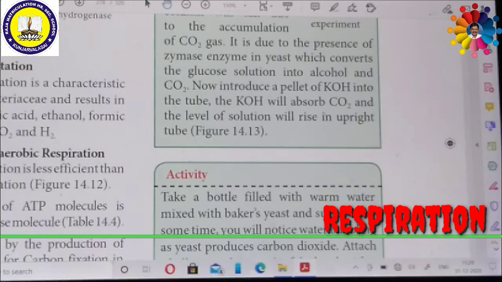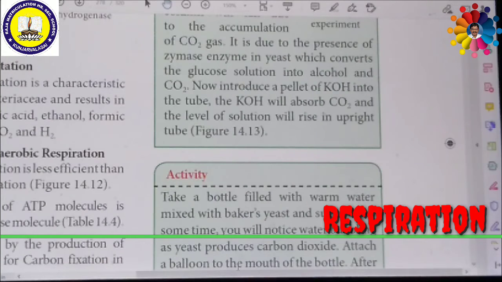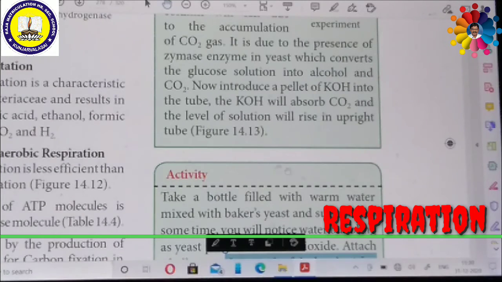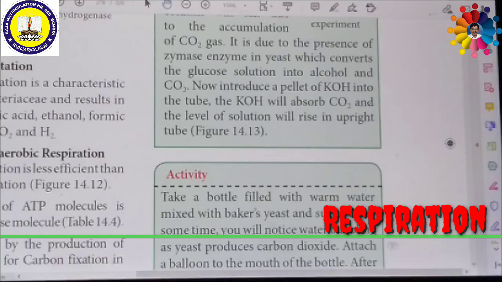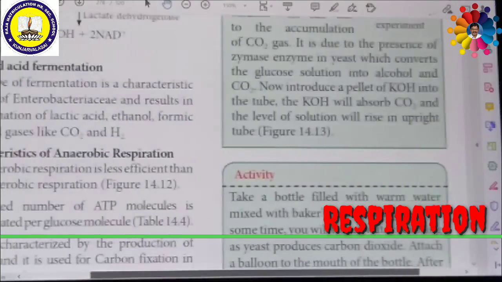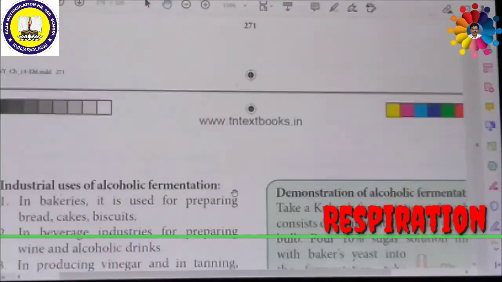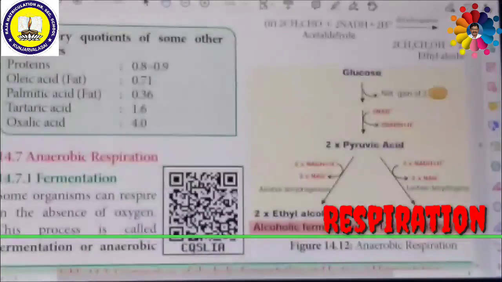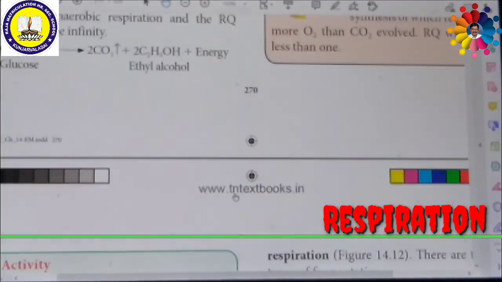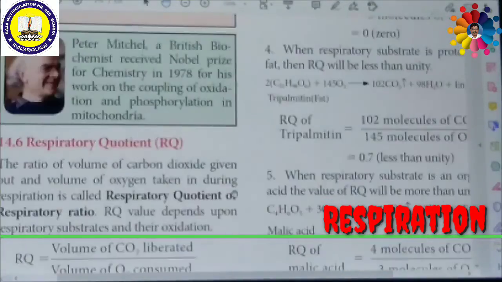In the old syllabus, this is available. That is why I thought to explain. If it is not available in your syllabus, it is not necessary to explain. Once we check in your textbook, then I shall explain this process if it is available in your syllabus. Otherwise, not necessary.